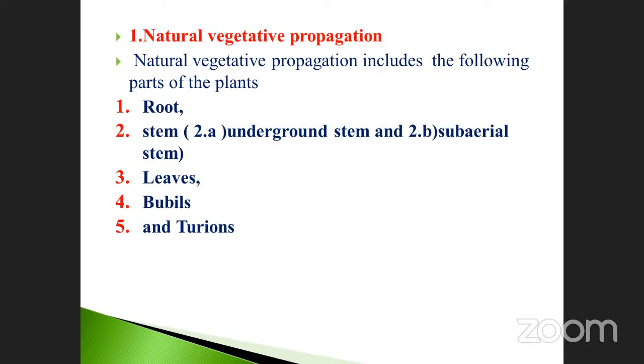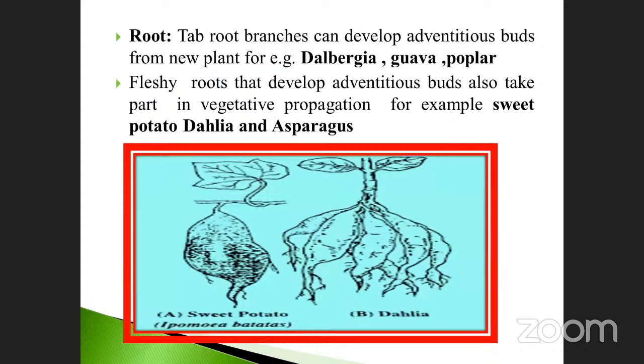See, what is the next one? Let us discuss one by one. The first one is root. Taproot branches can develop adventitious buds. You must note it down here, very, very important. These adventitious buds form new plants. That is very, very important.